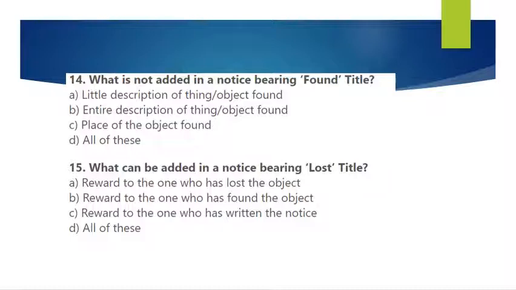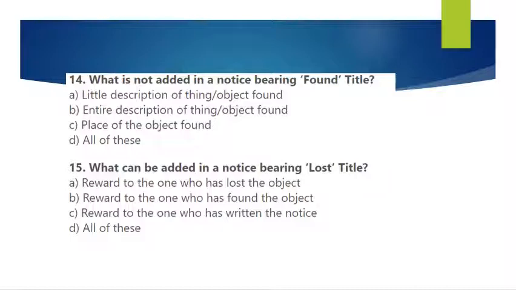Complete description of the thing that is found. Place of the object found, that is also required, where they have been able to find that. But little description means hardly any description, almost no description. It's a negative sentence. If it's a little, it means some description. But here what is written? Little description. So that is what is wrong. So therefore that is not added in a notice. So A is the answer here.